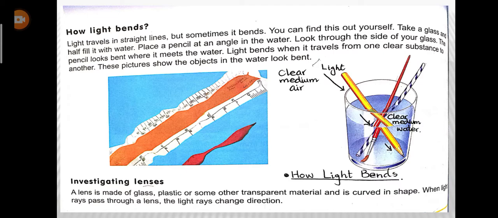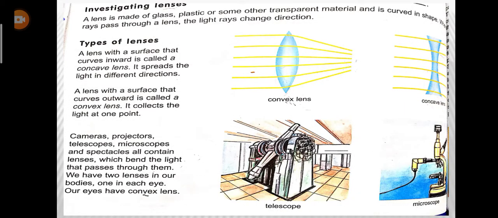And what is the function of a lens? It helps to change the direction of the light. As you can see here, we have two types of lenses. The first one is the concave lens and the second one is the convex lens. This is the concave lens and this is the convex lens. A lens with a surface that curves inward is called a concave lens, and it spreads the light in different directions.